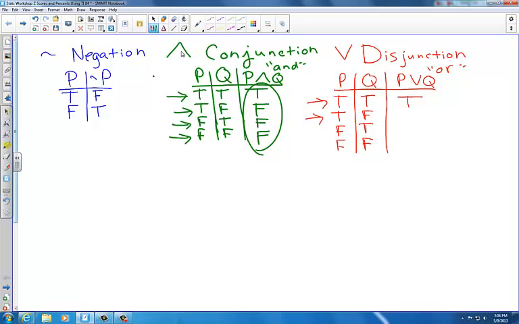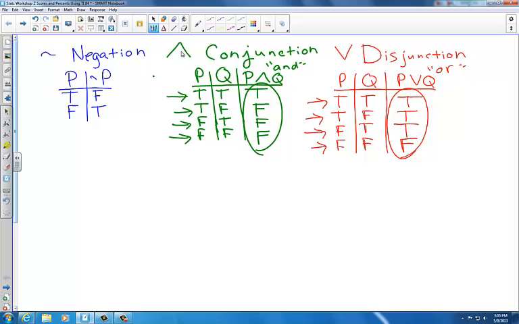True or false? Well, one is true, so that makes the whole statement true. False or true? Again, there's one true, that makes the whole statement true. And finally, false or false. This is the only case in which my statement P or Q will be false. And so that's statement P or Q. False only when both proposition P and proposition Q are false.